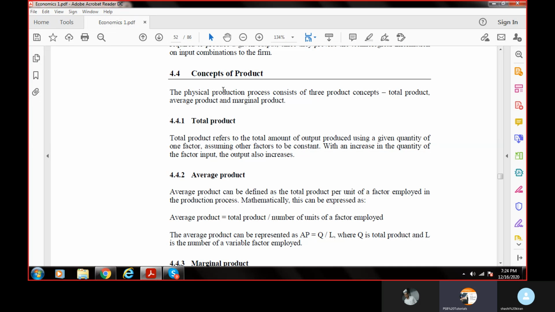Now, the concept of product. Suppose I am a manufacturer and I am producing. There are three concepts of product. One is the total product. What is total product? Total product says about the total production. Let's say I have used 1 kg of potato. With 1 kg of potato, I prepared maybe 100 pieces of papad.